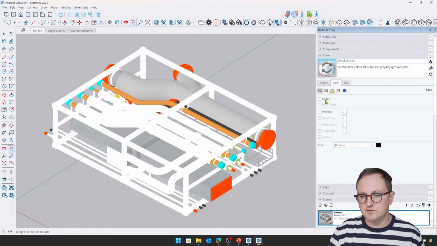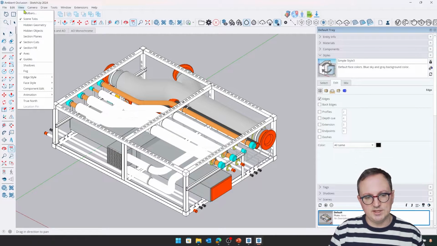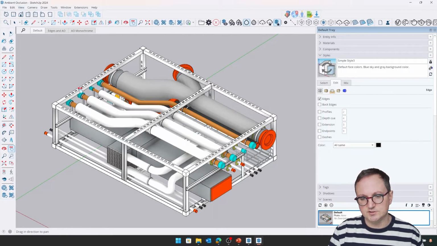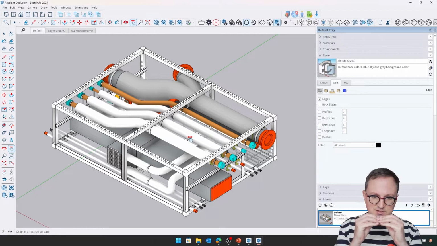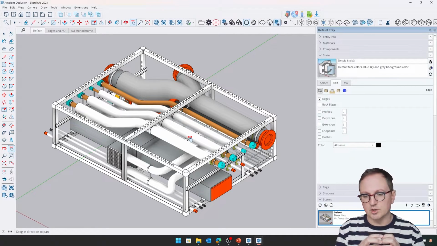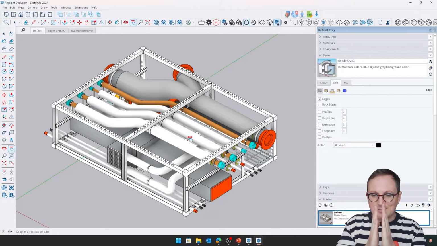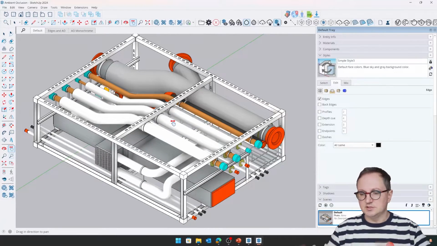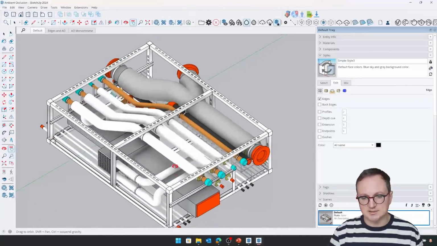So SketchUp has a new function called ambient occlusion, which you can find in your View menu under Face Style, and it's here, ambient occlusion. Now, if I turn that on, that's a different way of essentially trying to replicate the way that light and shadows behave in very small areas. So this will work on smaller models. You'll see it along very small cracks in paving or gaps in cabinetry, or in this case, the distances between these pipes. You won't necessarily see this on big models, but we can see we've got this kind of shading going on.